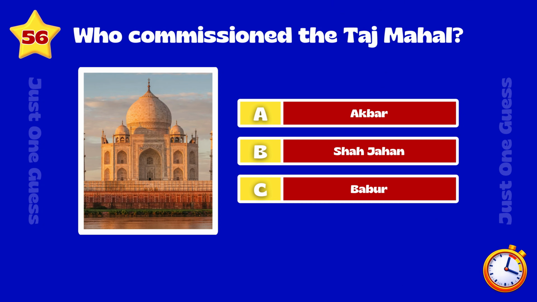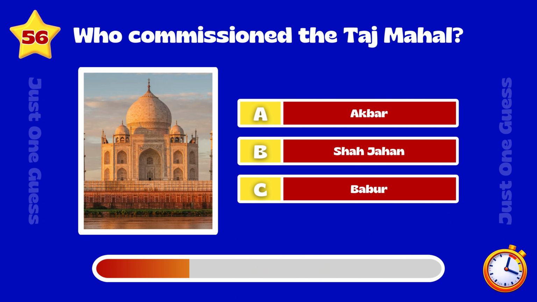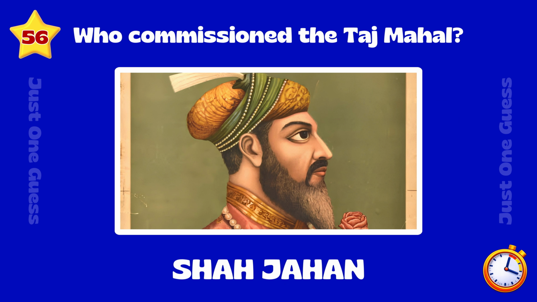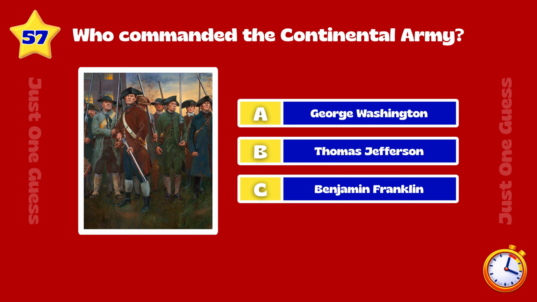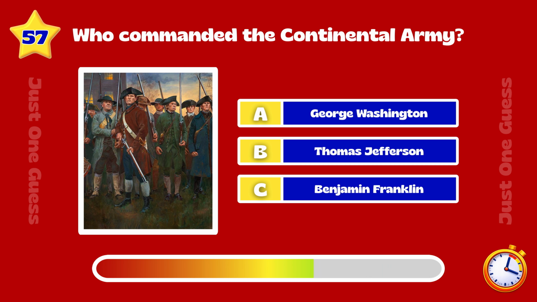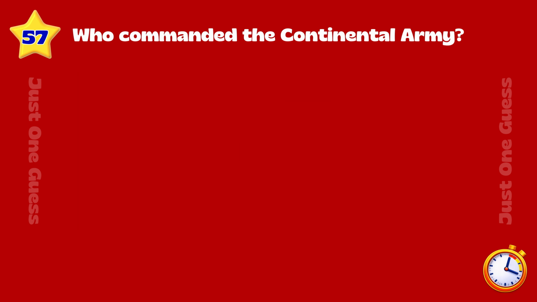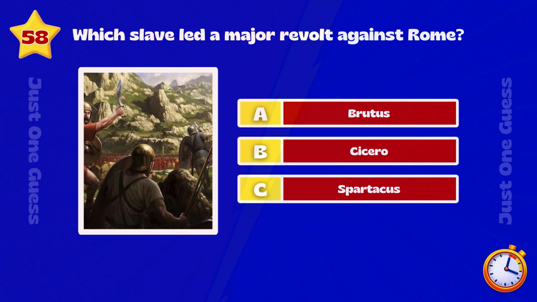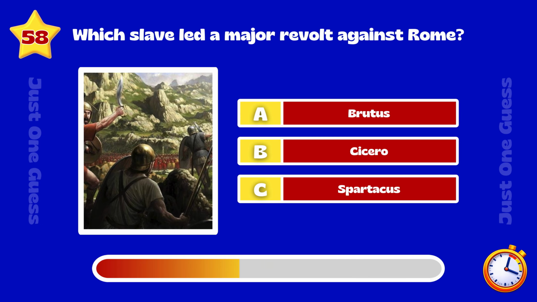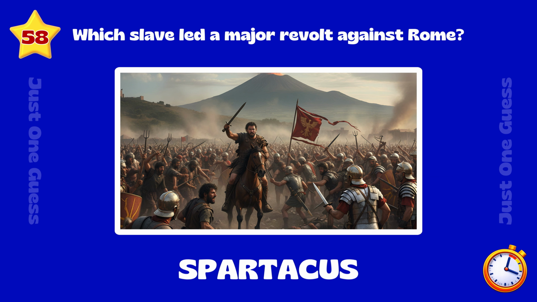Who commissioned the Taj Mahal? Shah Jahan. Who commanded the Continental Army? George Washington. Which slave led a major revolt against Rome? Spartacus.